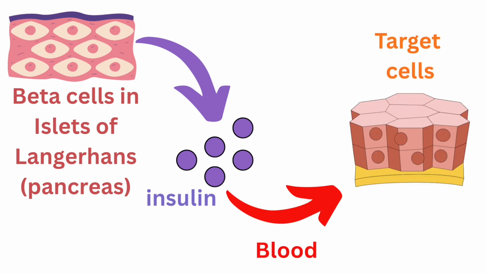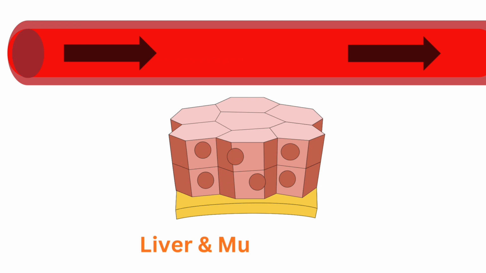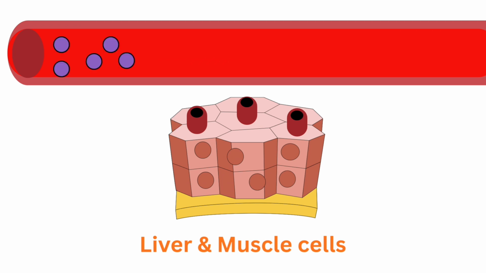The insulin passes into the blood and travels to target cells. And in the case of insulin, the target cells are liver and muscle cells. Blood flows past the liver and muscle cells. Insulin receptors can be found on the surface of the liver and muscle cells. If glucose levels are too high and insulin is released into the blood, the insulin binds to the receptors on the liver and muscle cells.